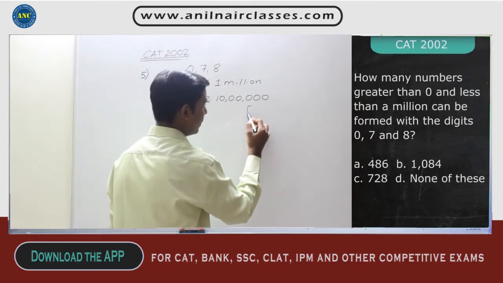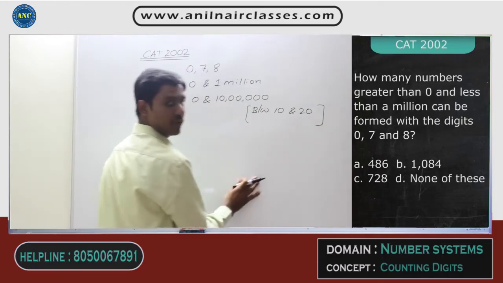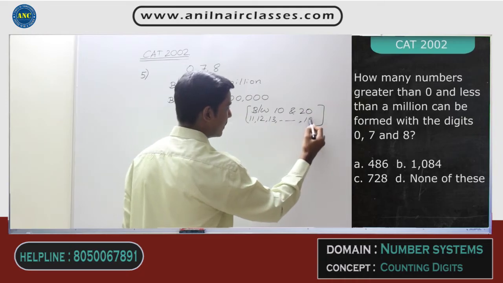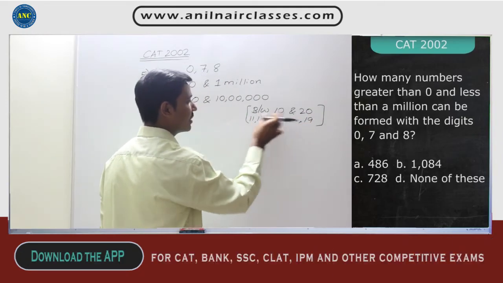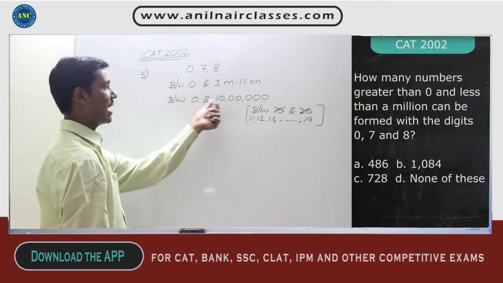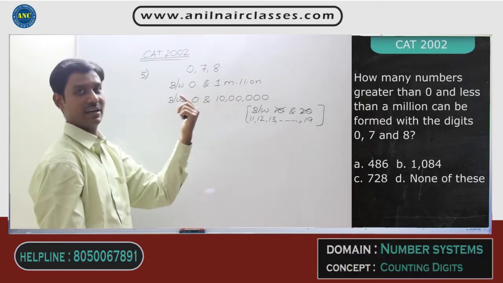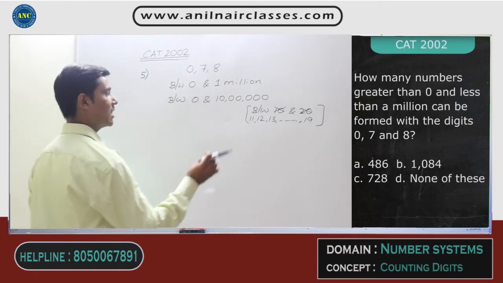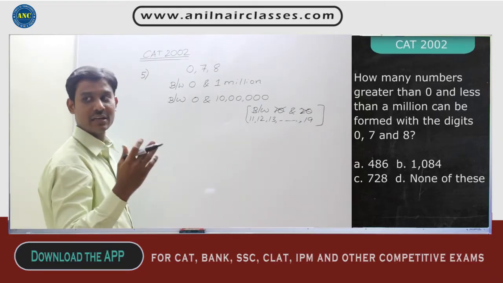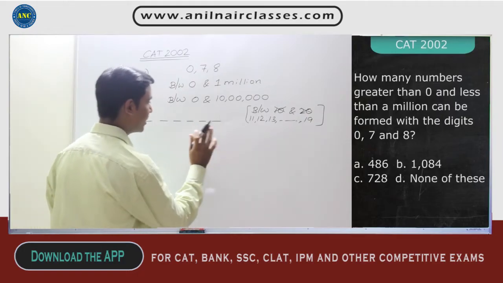Suppose, for example, I say it is between 10 and 20. The numbers between 10 and 20 are 11, 12, 13, 14 till 19. That means 10 and 20 are not included. Here also 0 and 10 lakhs are not included. Anyway, they are telling that it should be greater than 0, so it is not included. Less than 10 lakhs, it is not included. That means the maximum number that you can form is 9,99,999, which is a 6-digit number.